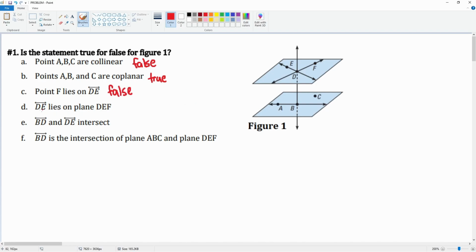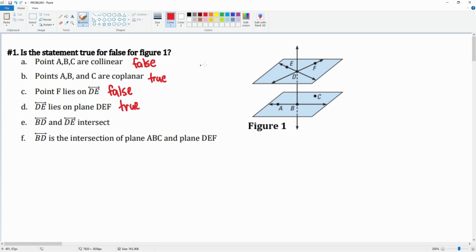Next, it says line DE lies on plane DEF. Here is the plane of DEF. This is the plane here, and let's see where that line DE is. The line DE here is right there. So that is true. That line does exist on that plane.